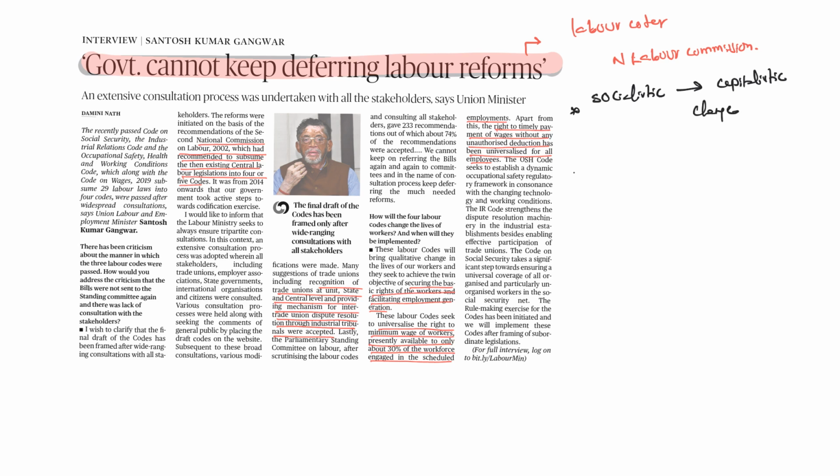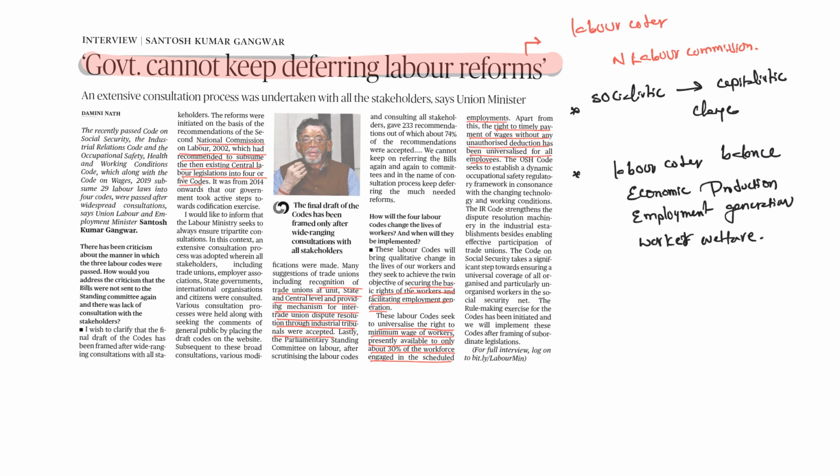The labor codes are meant to balance three things. One is economic production and employment generation on one side, and the welfare of the workers on the other side. This is a balancing act. Second, it also tries to provide equal wages for everyone, minimum wage, and ensures no arbitrary reduction of wages by the employers. That way, it is meant to protect the workers' welfare. The social security benefits are expected to reach everyone.